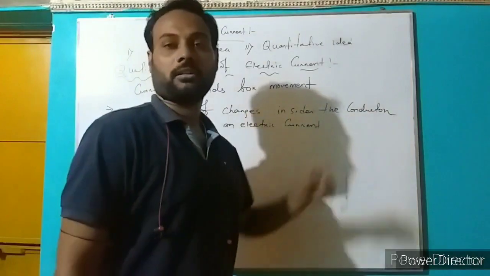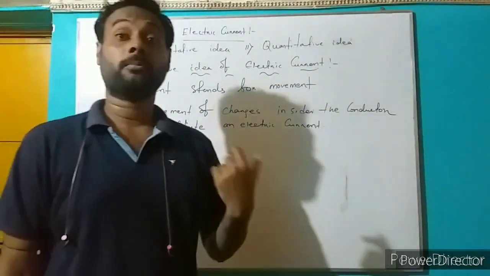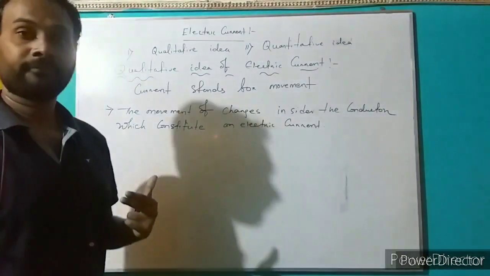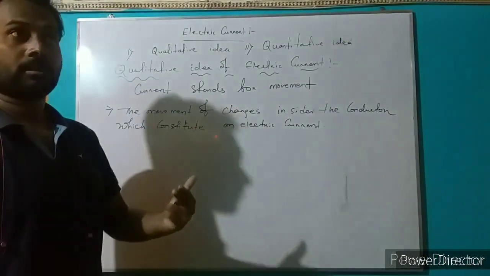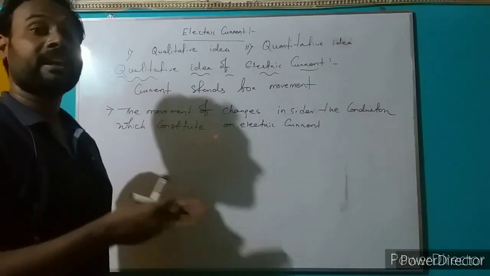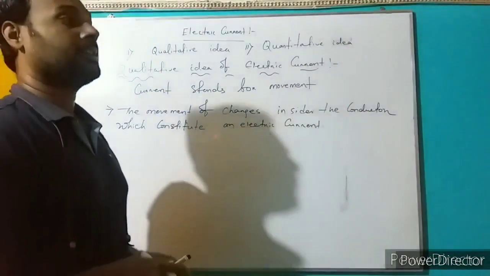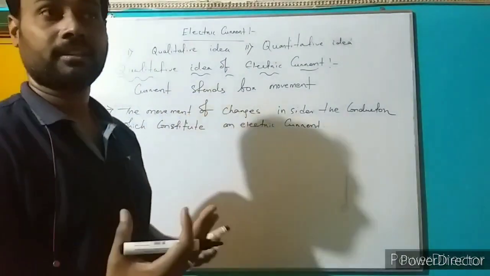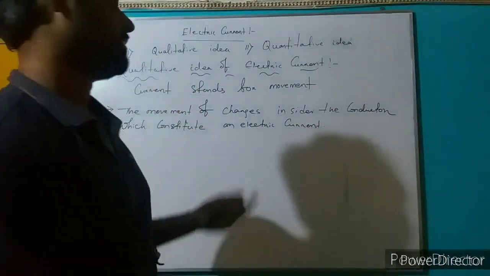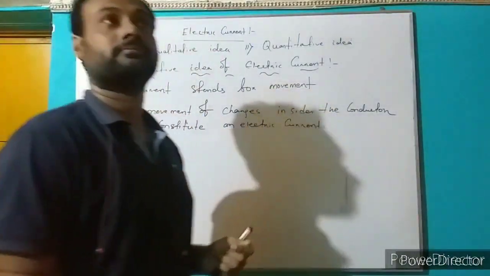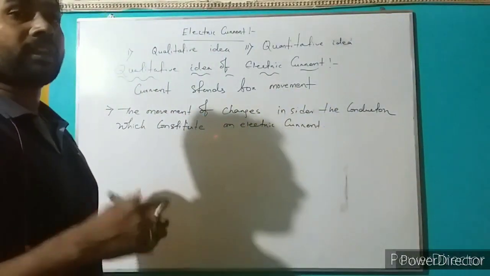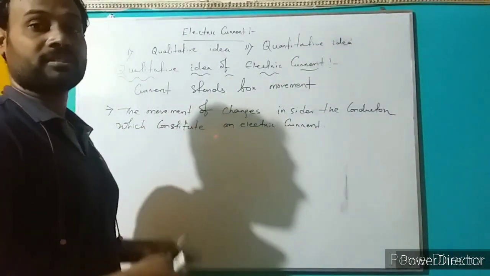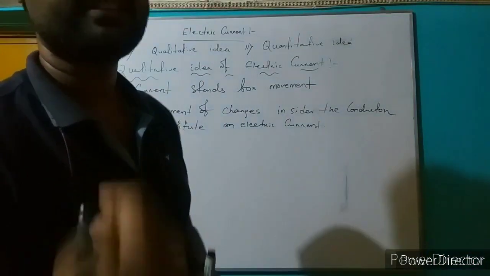So what do you mean by conductor? What do you mean by insulator? What do you mean by semiconductor? Conductor means a substance in which charges flow easily. That means the charges flow inside the substance easily, so that substance is known as a conductor. Or in other words, a conductor is a substance which carries current easily.